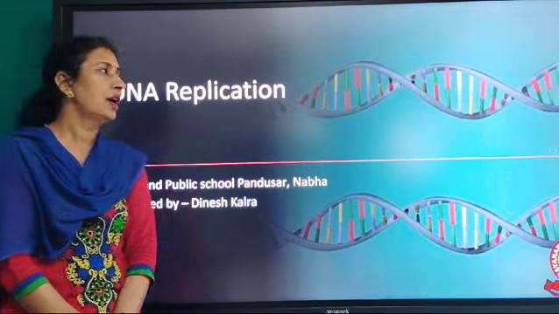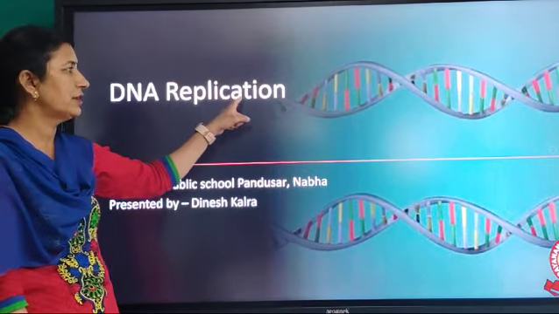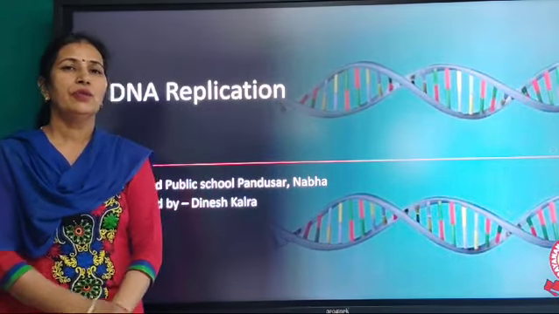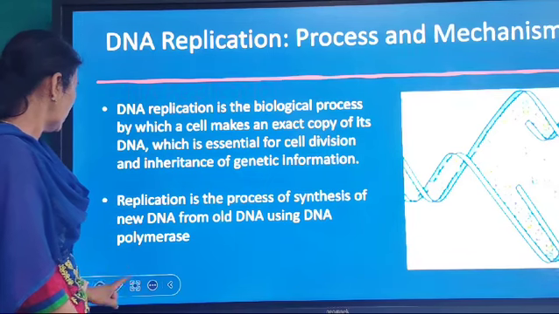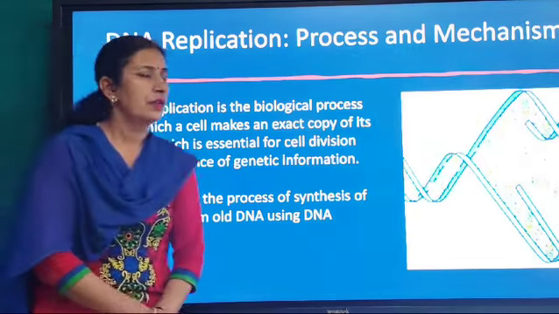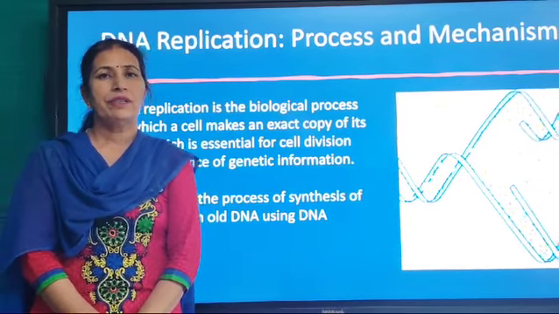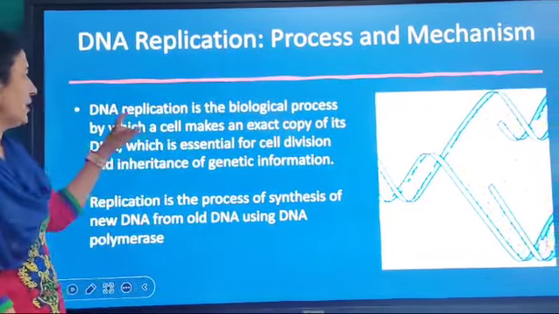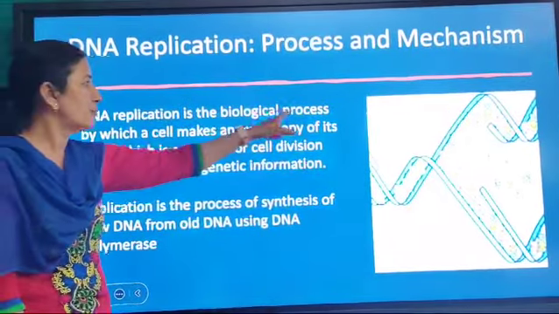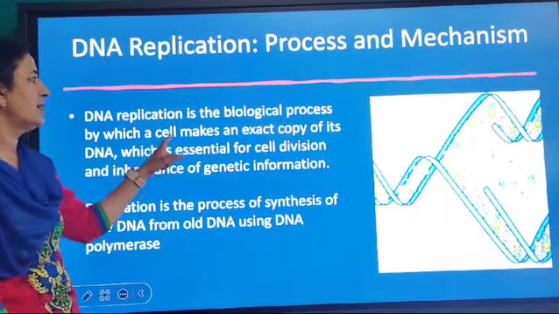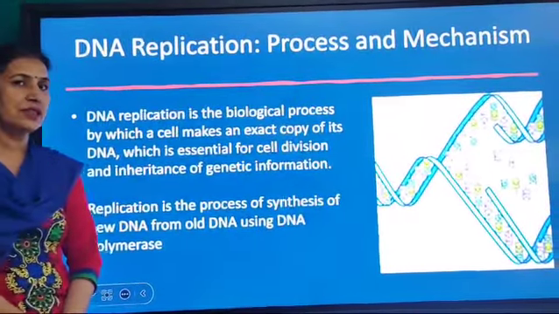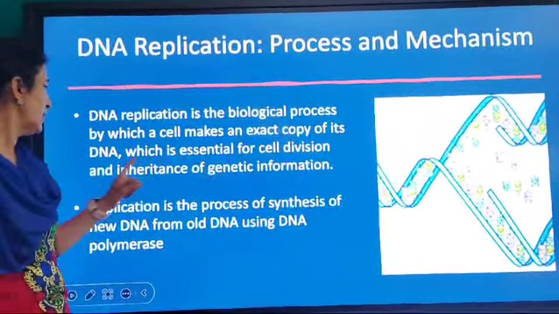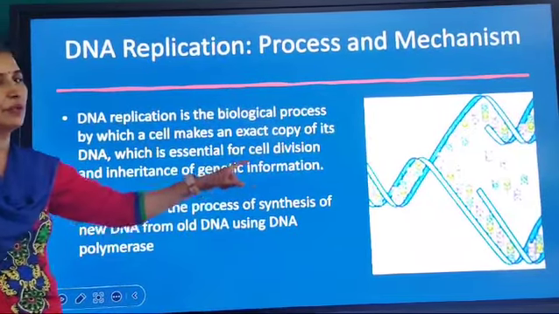In this video, I will discuss DNA replication from the chapter Molecular Basis of Inheritance. DNA is the genetic material. It has a self-replicating structure. So, DNA replication is the biological process by which a cell makes an exact copy of its DNA, which is essential for cell division and inheritance of genetic information.